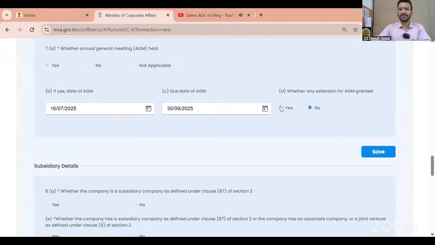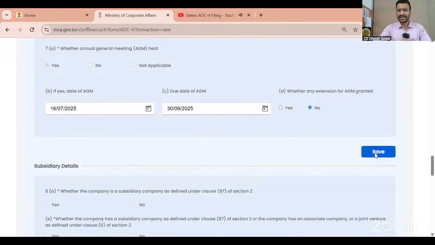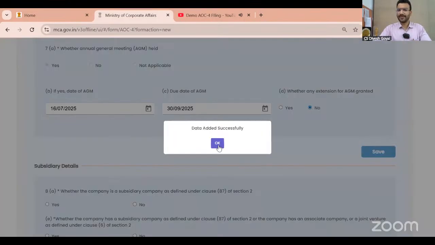See, if I click on the extension, yes, now it will ask for the SRN of the GNL1. Once I mention the SRN of the GNL1, the new date will automatically appear. But here we are not having any extension, so I am mentioning no, and clicking on the save button. The data has been added successfully.